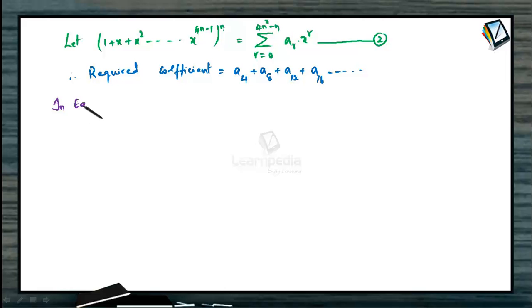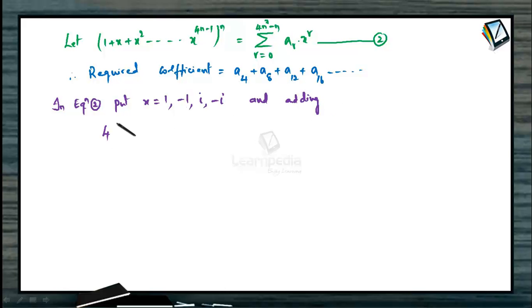Yes, in equation 2, let's put x equal to 1, minus 1, i and minus i. So you'll get 4 different equations arising out of equation 2 by putting x equal to 1, then minus 1, then i and minus i, and adding them. Yes, because we wanted the sum of the coefficients at an interval of 4 units. We have taken those values of x for which you get a plus or minus sign for different powers, so that only the terms a4, a8, that is, terms with a difference of 4, remain, right? This is the procedure in the multinomial theorem to get the sum of the coefficients of a4, a8, a12 and so on, and adding, what do we get?